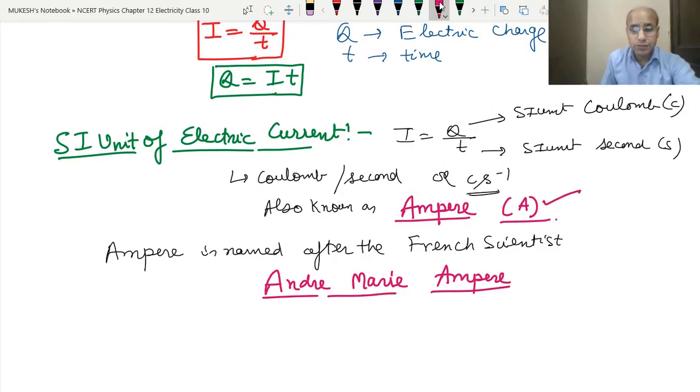So dear students, whatever scientist names are given in science, you must learn them, because CBSE has asked questions about the scientists also. So you must remember the name of the scientist, who gave what, and who discovered what. This is very important to learn.